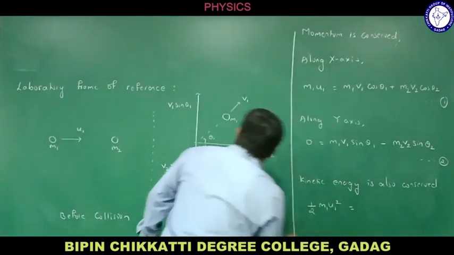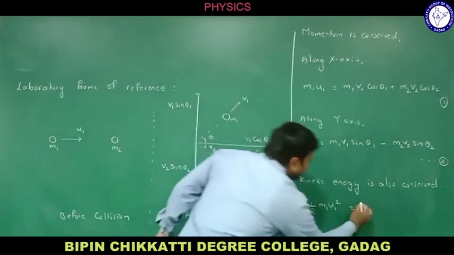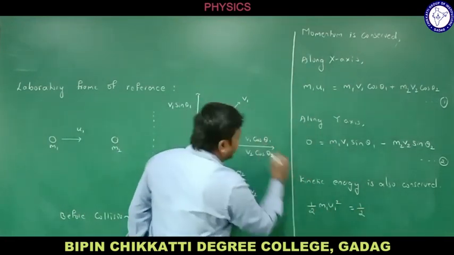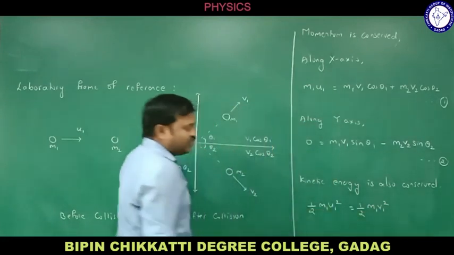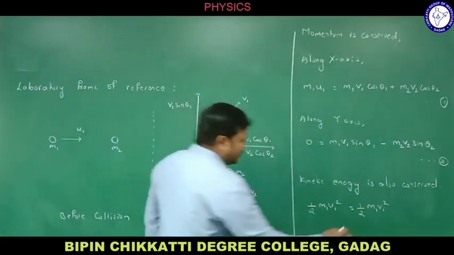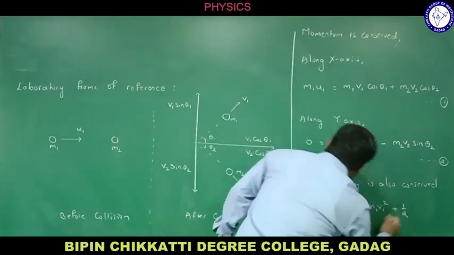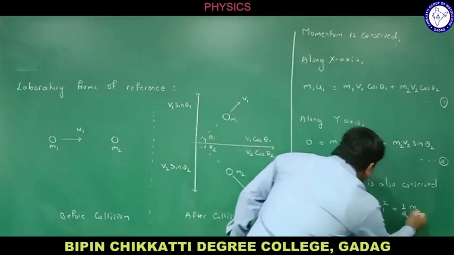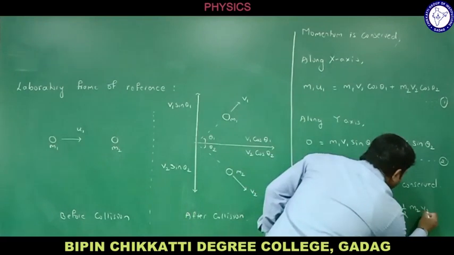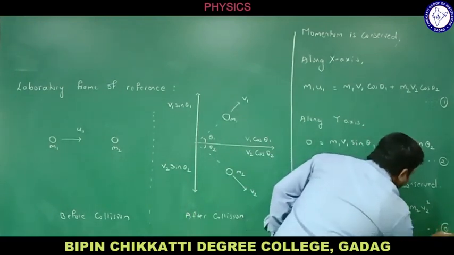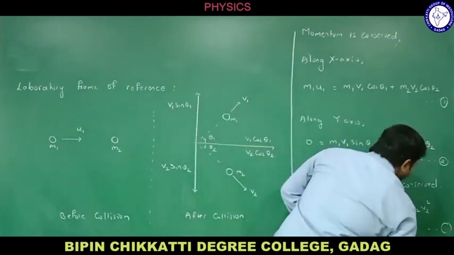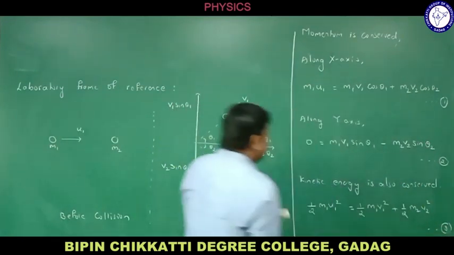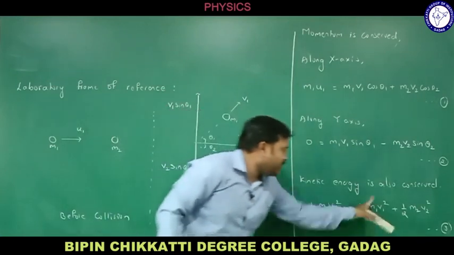What is kinetic energy after collision? What is the velocity? v1 here. Let me write like this. Half m1 v1 square, kinetic energy of the first particle, plus kinetic energy of the second particle, half m2 v2 square. Let me take this as equation number 3. This is the kinetic energy of the second particle. So this is total kinetic energy after collision.